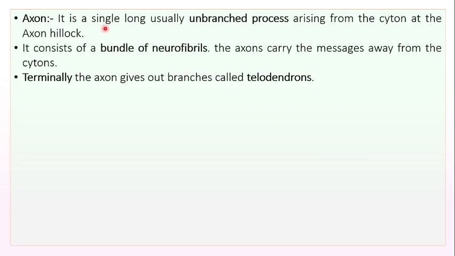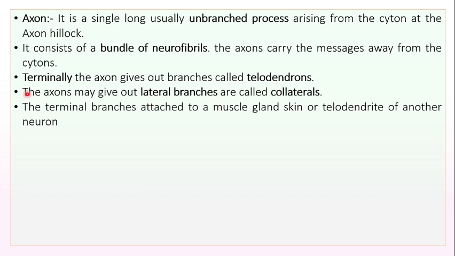Axon is a single long, usually unbranched process arising from the cyton at the axon hillock. It consists of a bundle of neurofibrils. The axons carry the message away from the cytons. Terminally, the axon gives out branches called telodendrons.